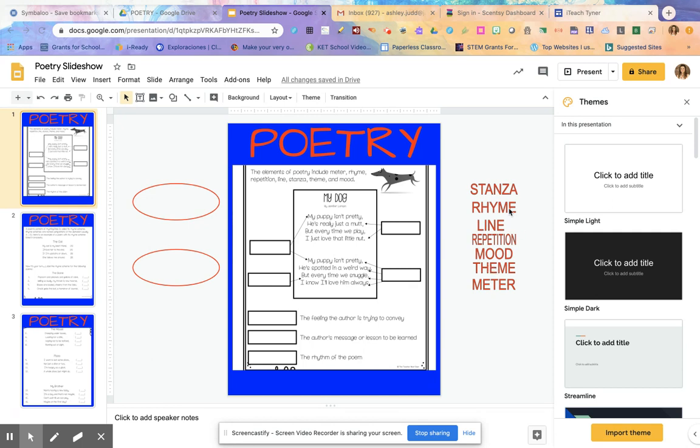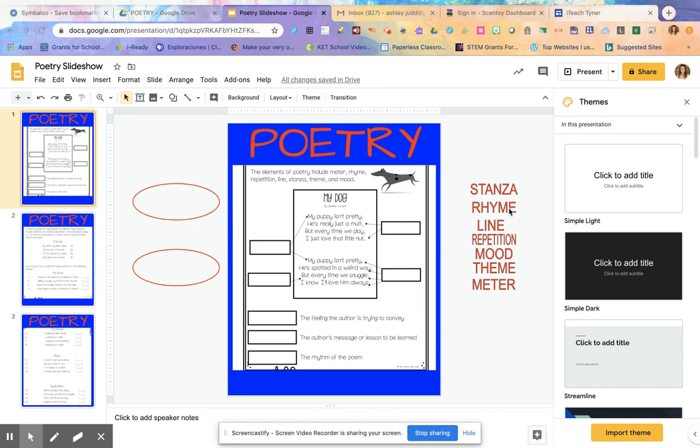And we've learned about rhyming since you guys have been in kindergarten. That's what you begin to learn when you start reading words that rhyme. And we know words that rhyme have the same ending sound. And oftentimes when you hear the word poetry, you think of sentences that rhyme. And that is true, but that's not necessarily all of poetry.